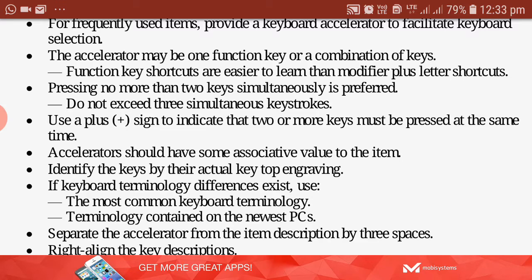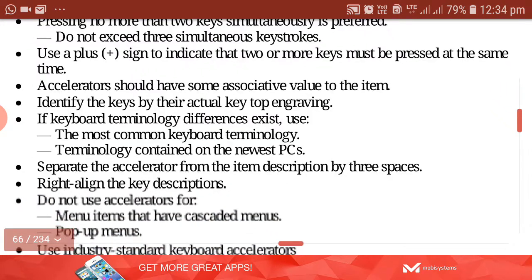Those also have to be displayed in the menu, so that after seeing them the user can use the shortcut keys if he is interested in using the keyboard itself. So accelerators must be provided in front of the options.